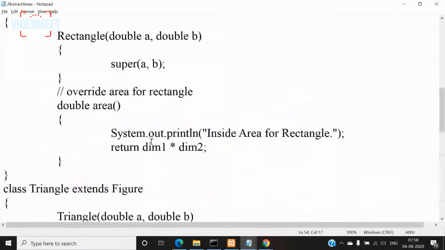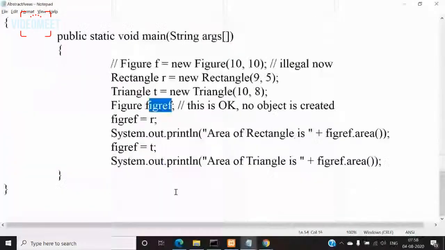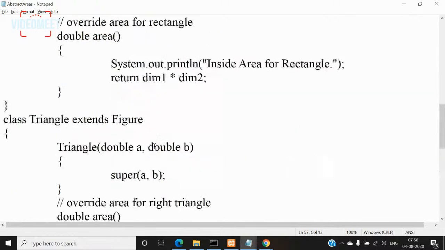Now this Figure reference variable figref has multiple forms. In this case, it is acting as an object of the Rectangle subclass, and in this case, it is acting as an object of the Triangle subclass. In other words, this reference variable is pointing to the object R in this case, and here it is pointing to object T. Right? So that is what is mentioned here.